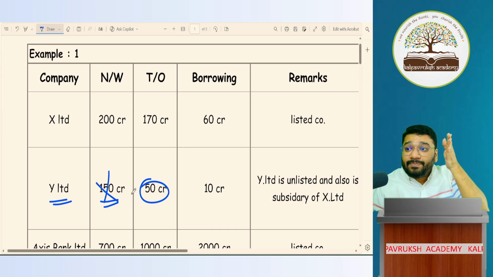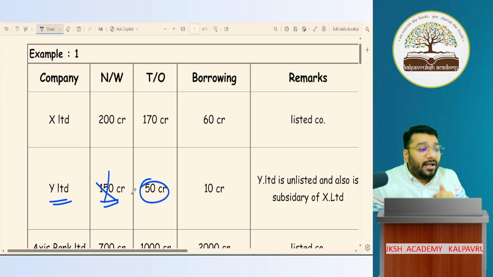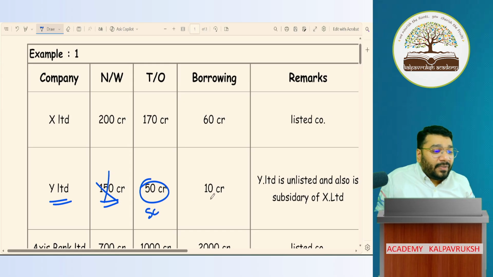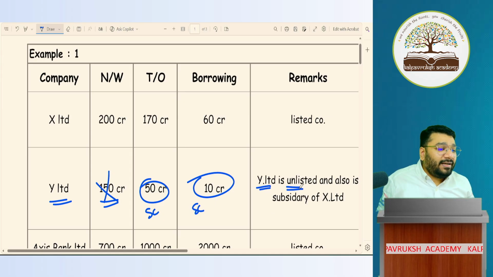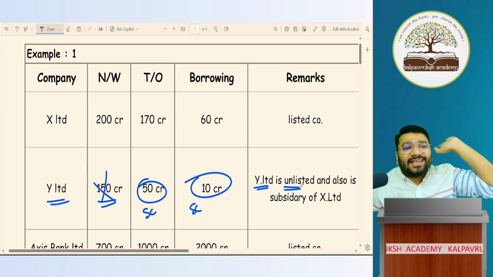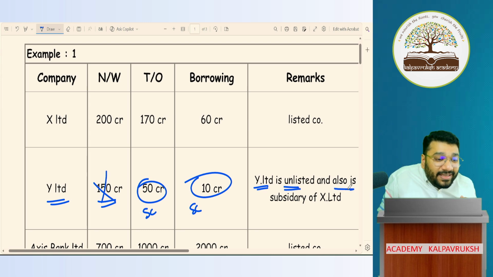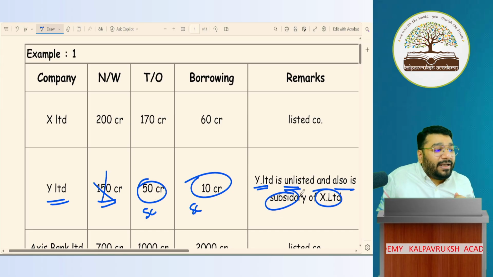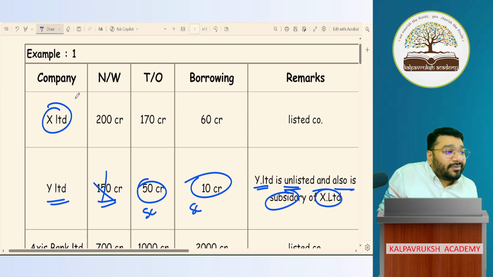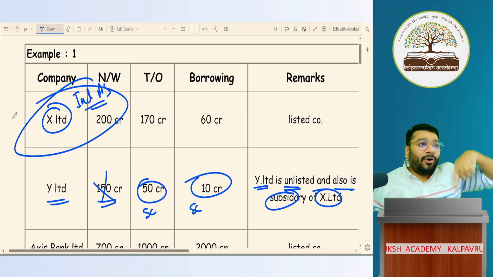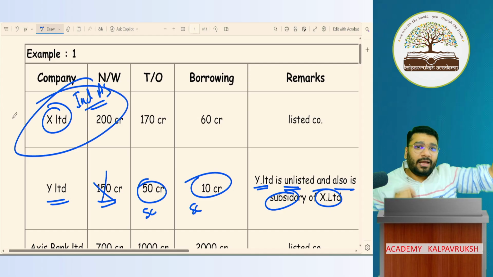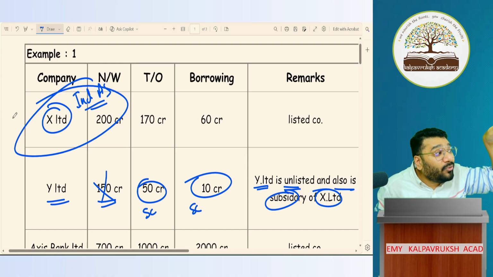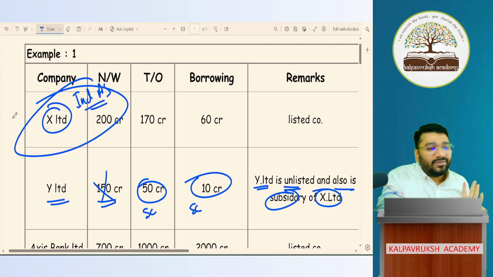Here turnover, if it is between 0 crore to 250 crore, is a small company. Borrowing 0 to 50 crore is a small company. But Y Limited is unlisted. Unlisted means small company, but it is also a subsidiary of X Limited. X Limited is following what? Ind AS. It is a super big company. If the elder brother is following one rule, the younger brother has no other rule. The younger brother also should follow the same rule. Which rule? Ind AS rule. Got it, not got it?